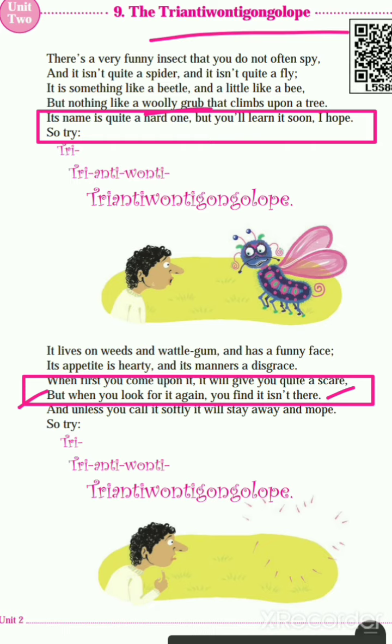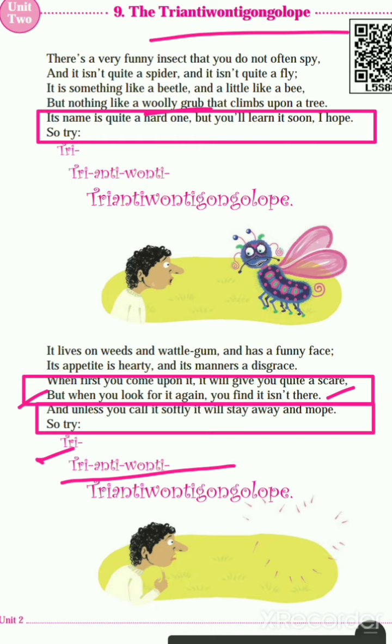And after some time, when you look again and again, you feel that the insect is not there. Next line: and unless you call it softly, it will stay away and mobs try. Unless you call him softly, mobs try, it means you can try again and again, and you can say Tree Antiwantigongolope.